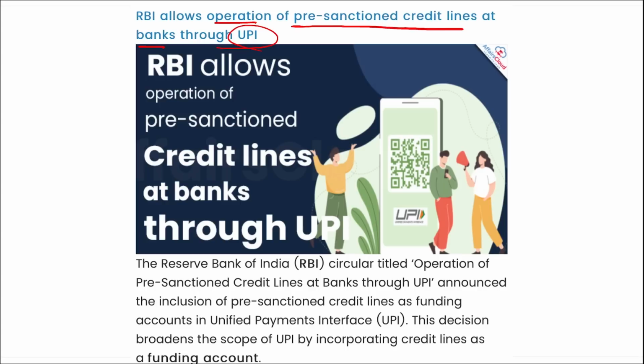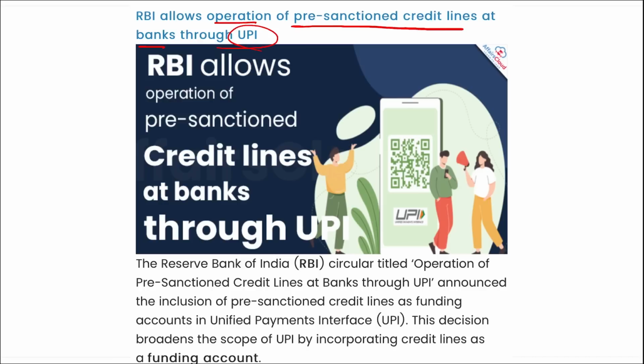Correct? Here, payment through these pre-sanctioned credit lines that are issued by the scheduled commercial banks to individuals can be made through the UPI system with the prior consent of the individual customers, and the banks can establish the terms and conditions for the use of these credit lines, including the credit limit, credit periods, interest rates in accordance with their board approved policies.